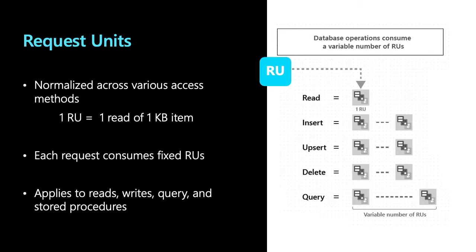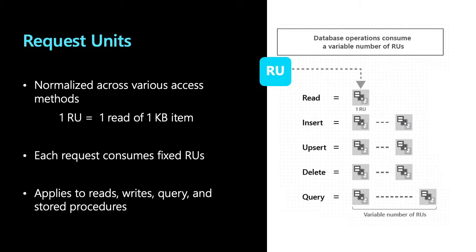Understand request units better. To read a 1 KB JSON document from Cosmos DB, it will require one request unit. At the same time, when you want to write a 1 KB document to Cosmos DB, it will require 5 request units.